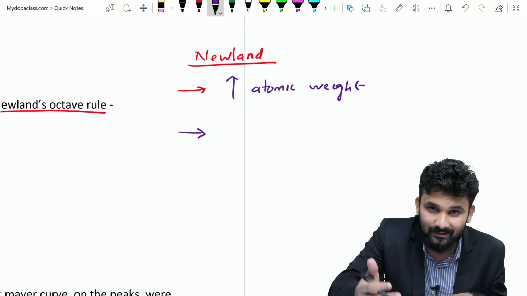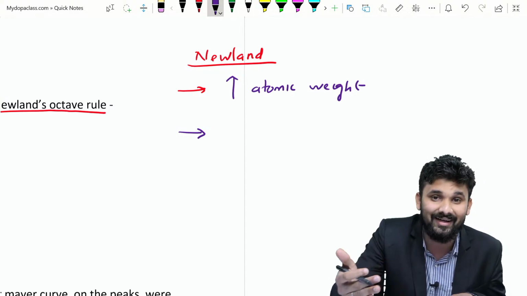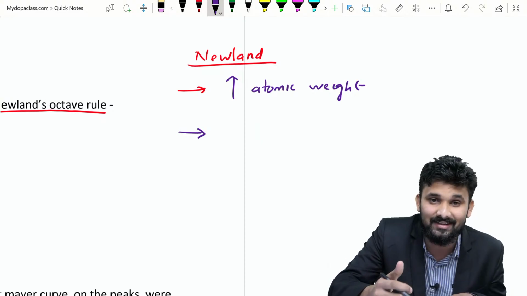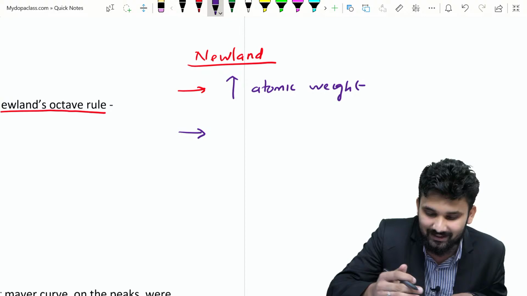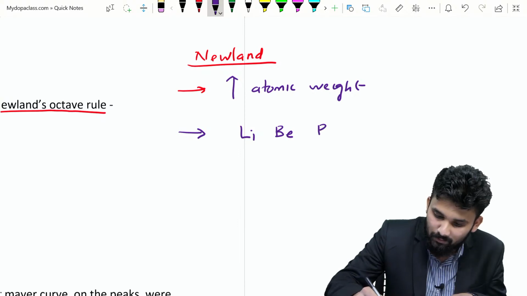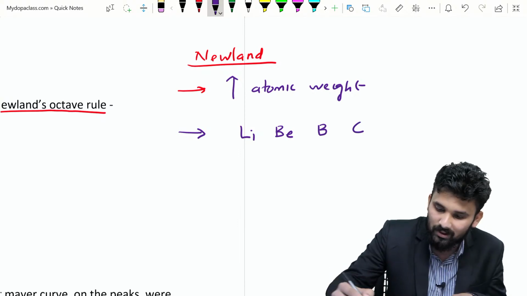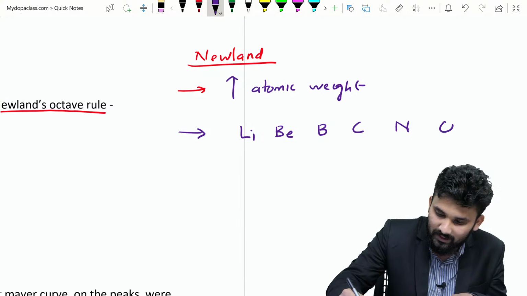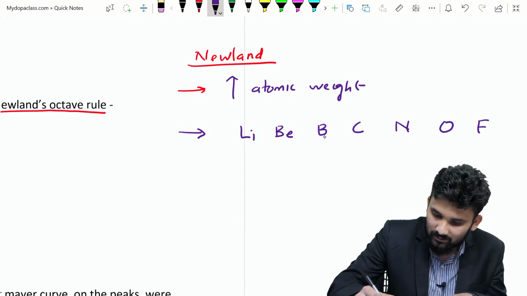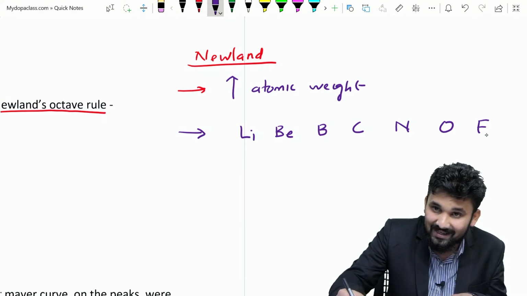He noted that the property of the eighth element, starting from the given element, is the same as the property of the first element. That is, he put the first element, lithium, then beryllium, then boron, then carbon, then nitrogen, then oxygen, then fluorine: first, second, third, fourth, fifth, sixth and seventh.